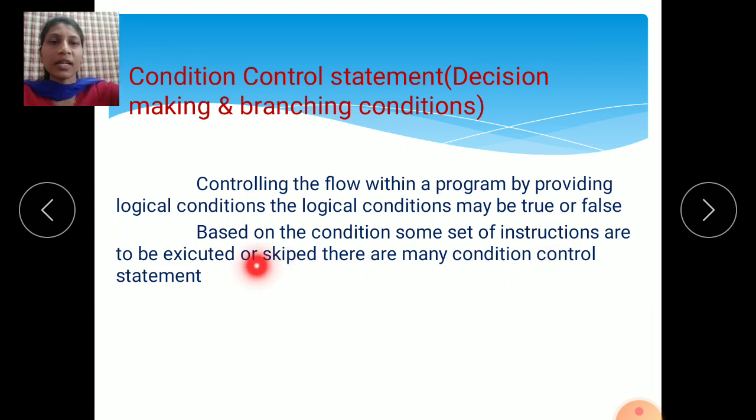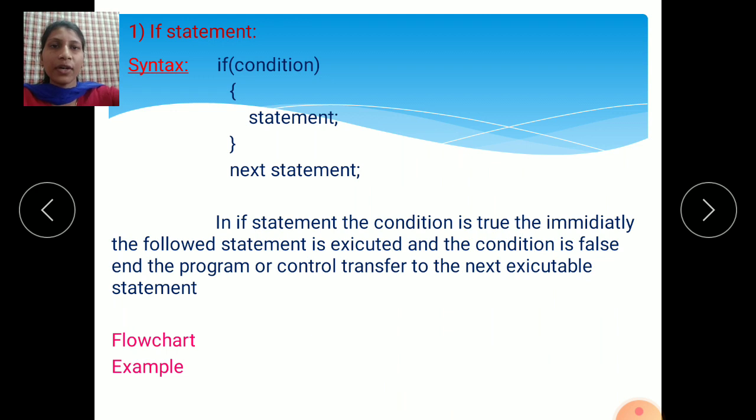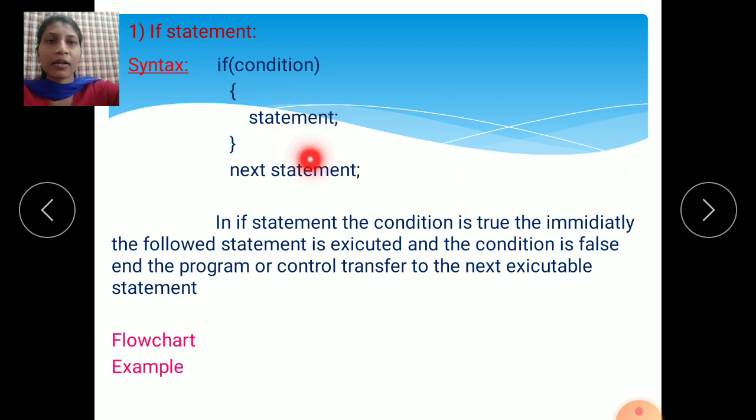So some set of instructions are to be executed or skipped. There are four conditional control statements, and we will see them one by one. First one is the if statement. What do you mean by the if statement? The syntax of the if statement is: if (condition). In this format we use the if condition in our program.